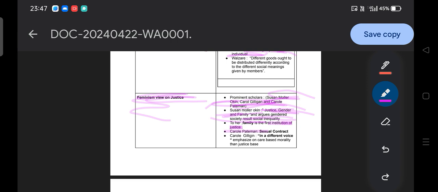If patriarchy still exists in the family, if gender inequality still exists in the family, will you ensure justice in the state? Because those ruling the state are also part of the family, and coming from a patriarchal family and an unjust family, they cannot ensure justice in the state. So from that point of view they argue that the family should be the first institution of justice. Simply, you can get a question: who argued that the family is the first institution of justice? It's Susan Moller Okin.